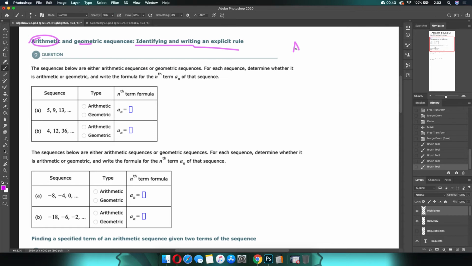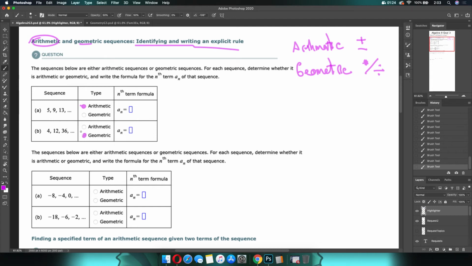It is an arithmetic sequence if you are adding and subtracting. It is geometric if you are multiplying or dividing. Those are the things that you want to keep in mind. So if I'm looking at this and I'm tracing my jumps, 5 to 9 is a jump of 4, 9 to 13 is a jump of 4, so we're constantly adding 4, which means this is arithmetic. 4 times 3 is 12, times 3 is 36, so this is geometric.